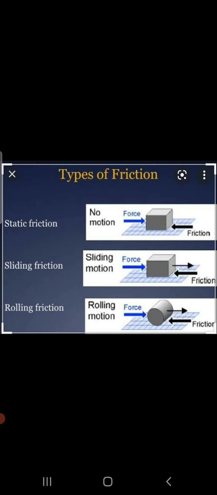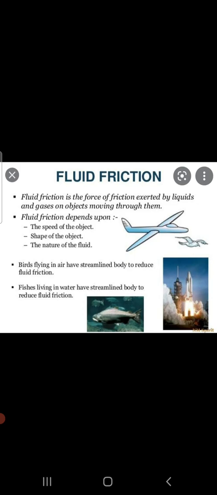Now when we talk about liquids and gases, children, the frictional force exerted by liquids and gases is called fluid friction. Fluid is a term which we use for both liquids and gases. This fluid friction is also called drag. Fluid friction is minimum for the objects that are narrow in front and broad at the back. Also, the fluid friction depends upon the shape, material, and speed of the object.